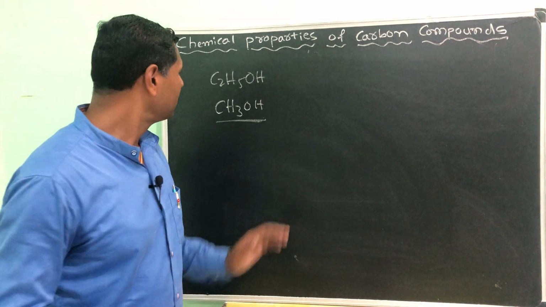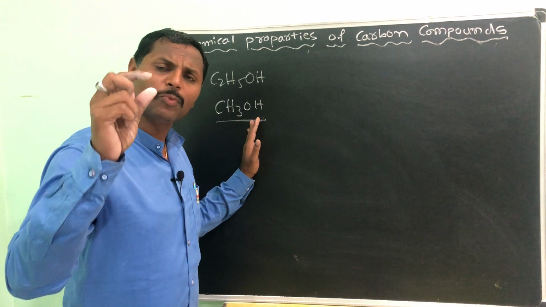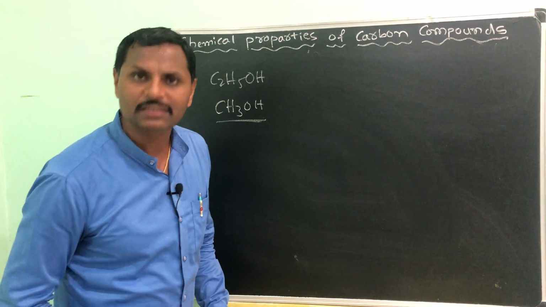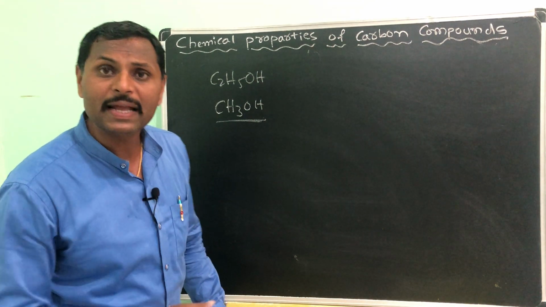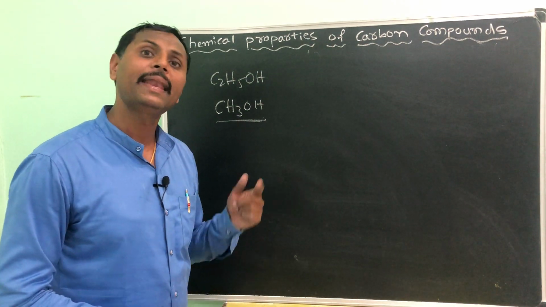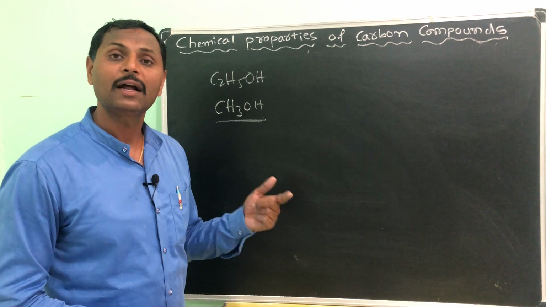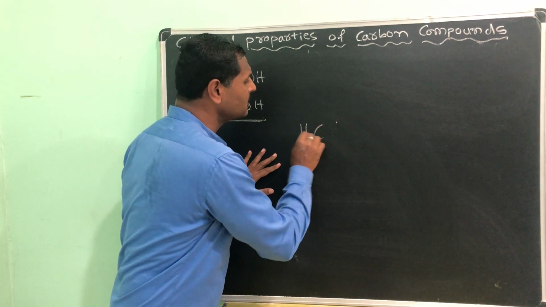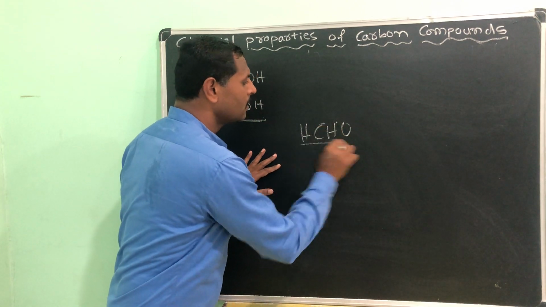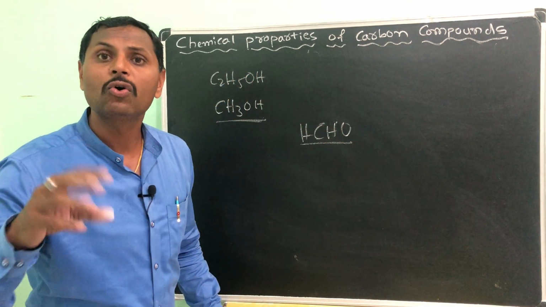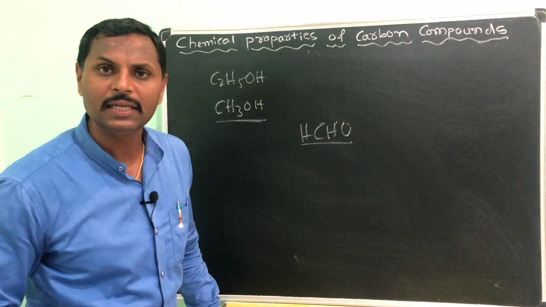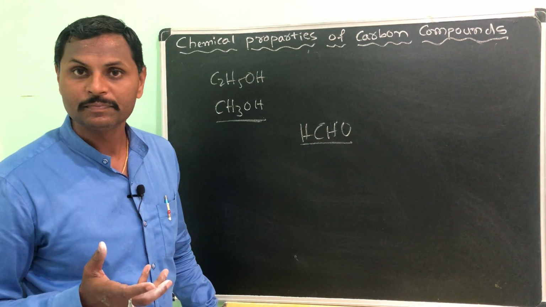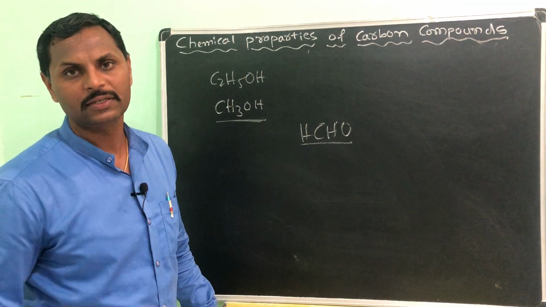Okay, and I tell you, even if it is taken in a smaller quantity, the methanol will move to the liver cell. There it simply converts into methanal, HCHO, which coagulates, which clots the cytoplasm of those cells, and causes death.